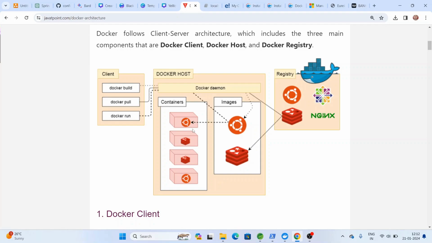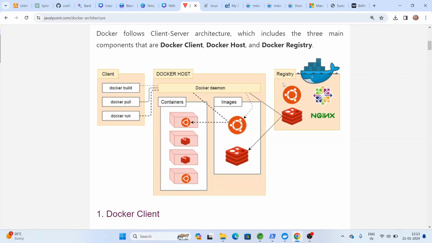So there can be more than one container. Okay, so we can run multiple services in containers. A node can have one or more containers.